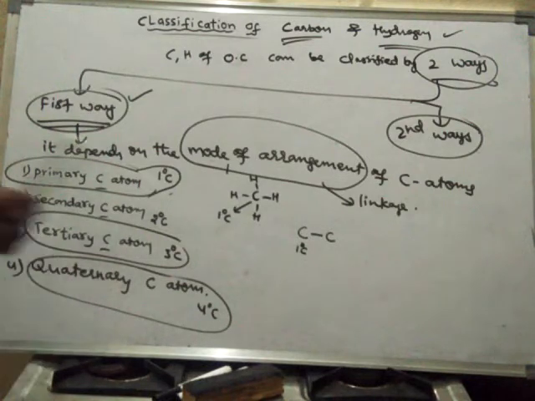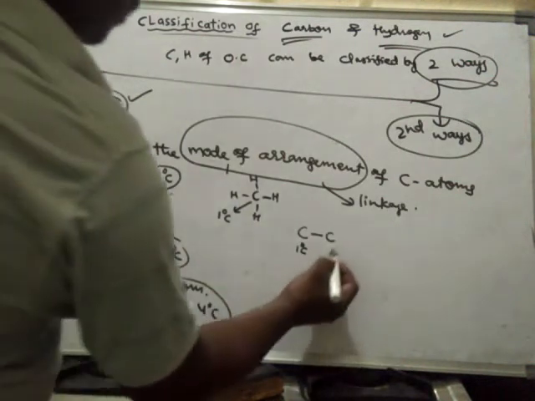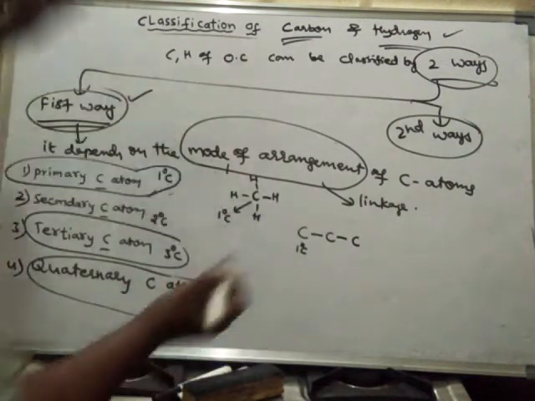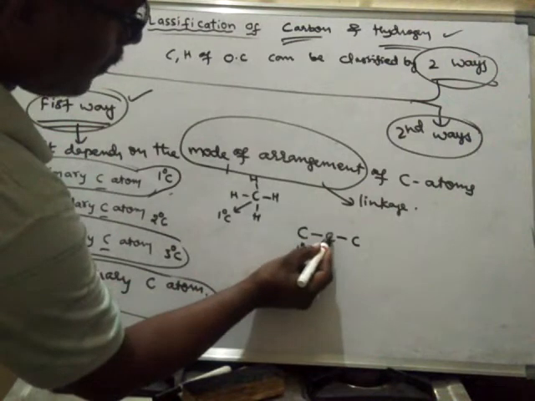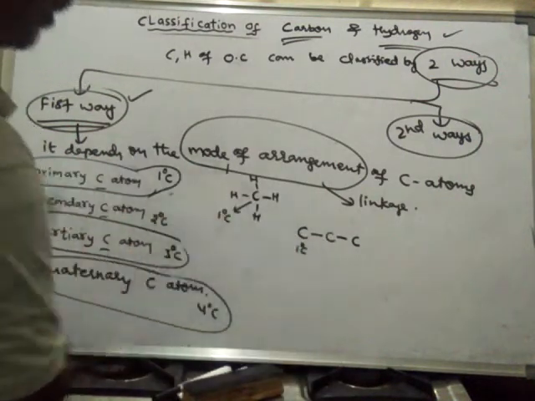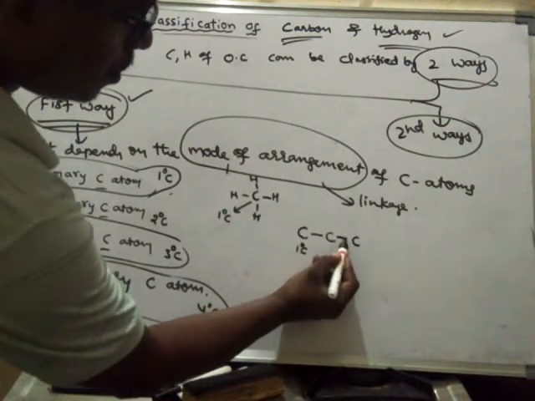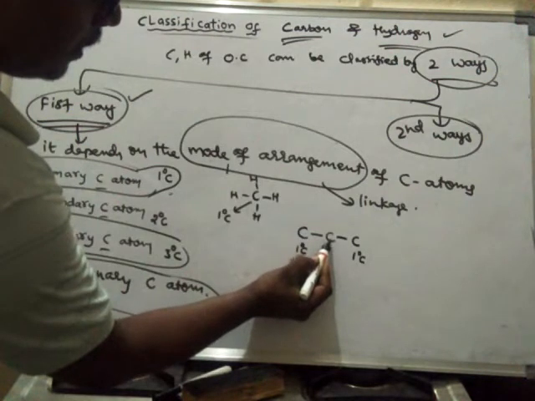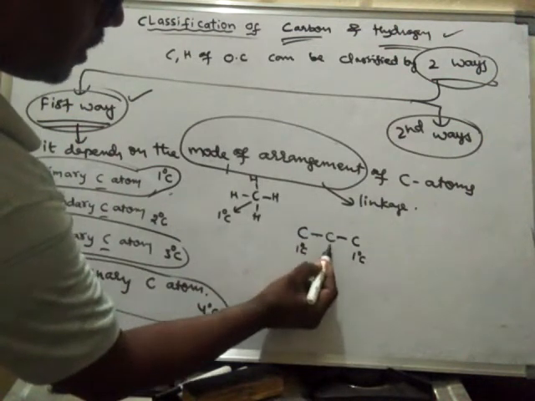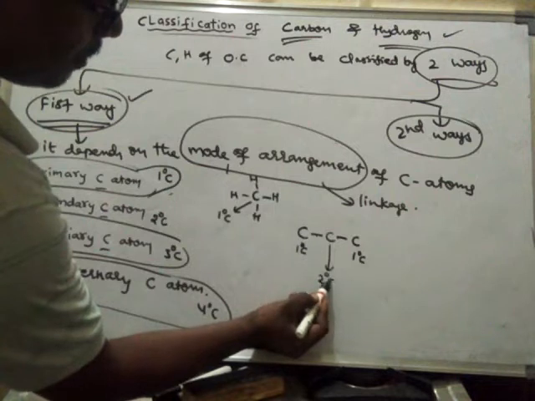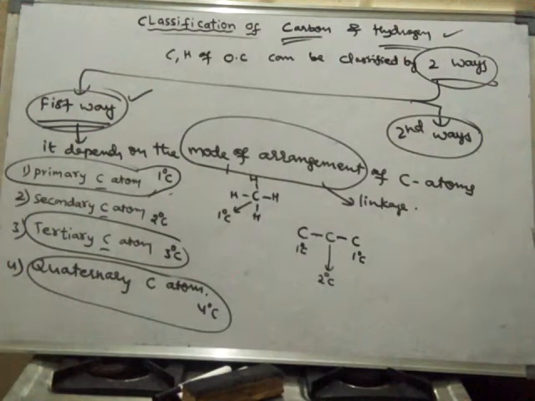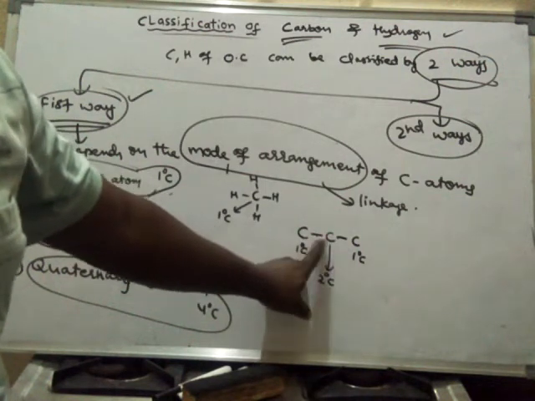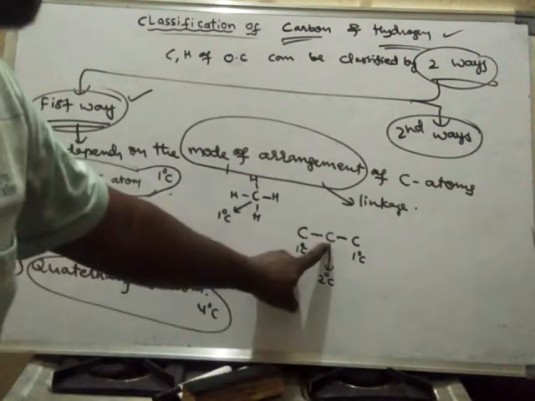Then what is a secondary carbon atom? Suppose I have written like this. In this case, this carbon is linked to only one carbon, hence it is primary carbon. Even this carbon is linked to only one carbon, hence it is also primary carbon. But this carbon is linked to two carbon atoms, hence it is said to be secondary carbon. That means if any carbon is linked with two other carbon atoms, then that carbon is said to be secondary carbon.